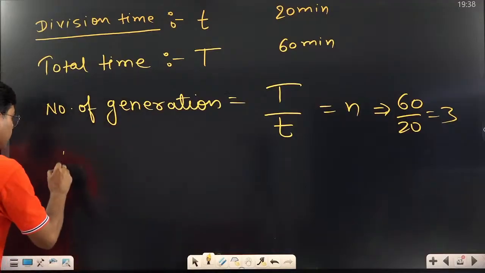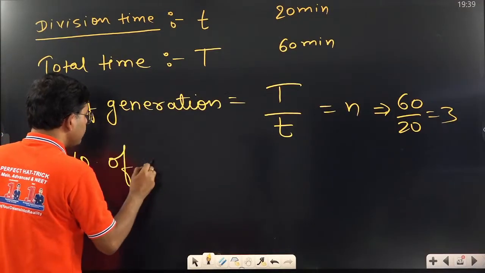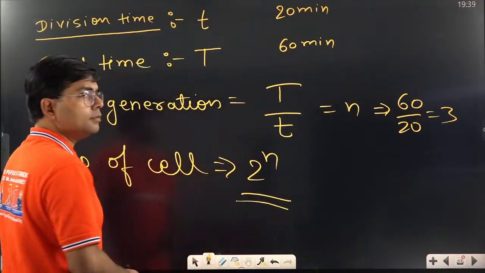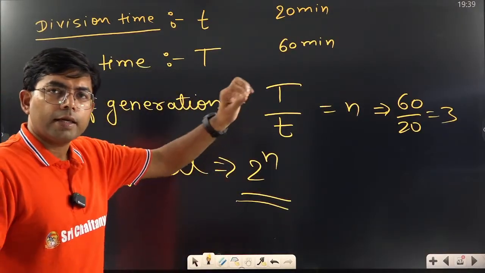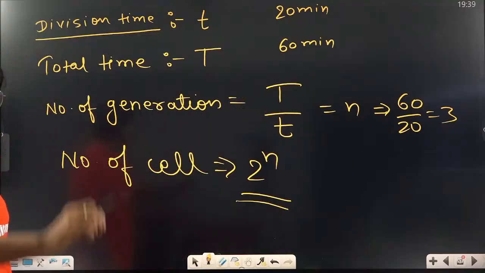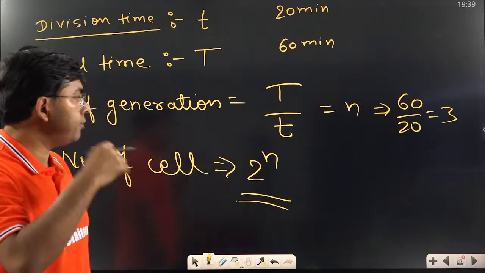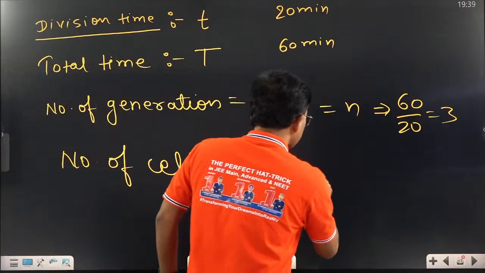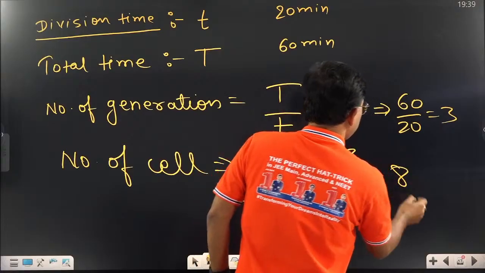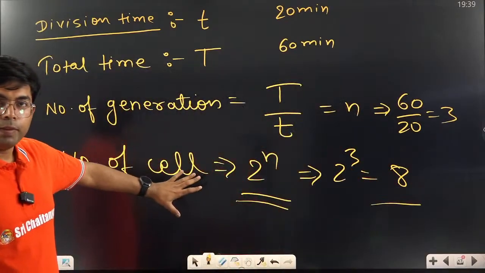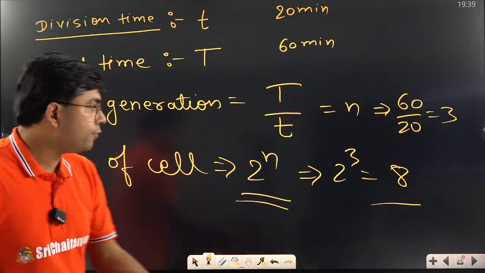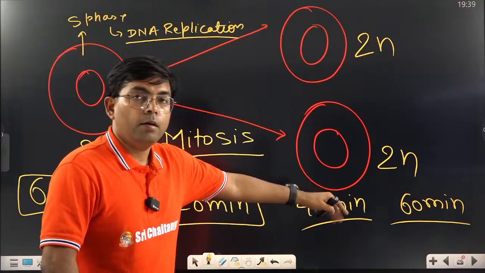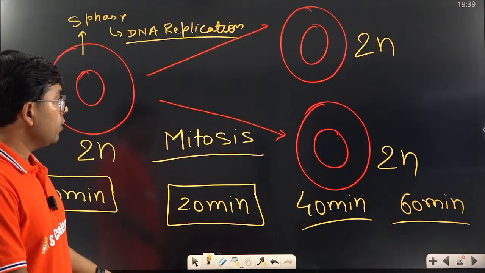Then the final number of cells will be equal to the simple formula 2 to the power n. No need to do that calculation every step, writing the time and counting it. Simple formula 2 to the power n. So 2 to the power 3, 8. Isn't it simple? In the last question I gave you a very simple number, that's why you might have done it this way. But many times you will get complex questions.